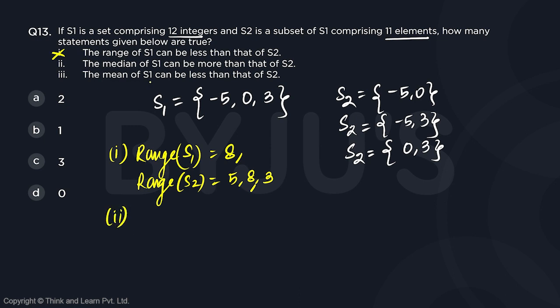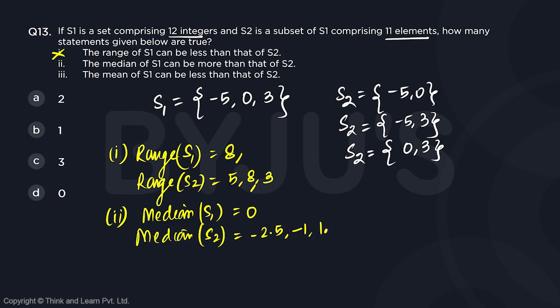Second, the median of S1. So if you talk about the median of S1 and S2, median of S1 is obviously the middle number, 0. Median of S2 can be the average of -5 and 0, right? Median is the average of the numbers when we have an even number of numbers. So the average of -5 and 0 is -2.5, or it could be -1 for -5 and 3, or it could be 1.5. So the median of S1 can be more than that of S2. Yes, 0 is more than -2.5 and -1. It can be, right? Can be, not always.